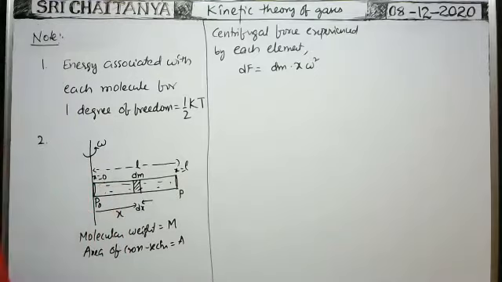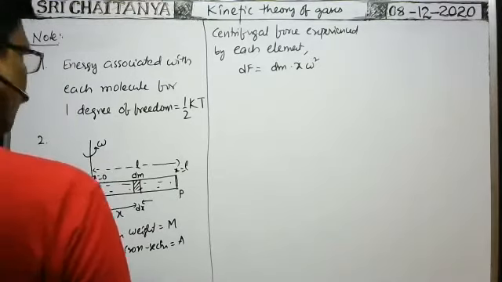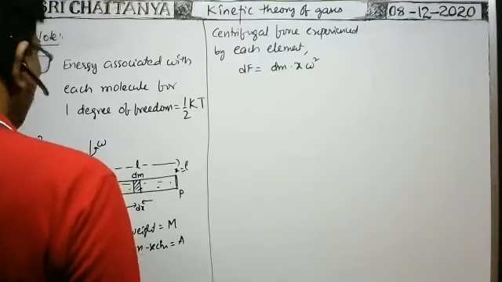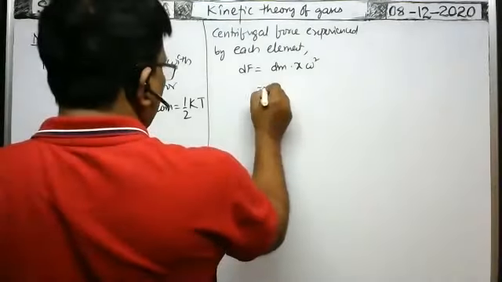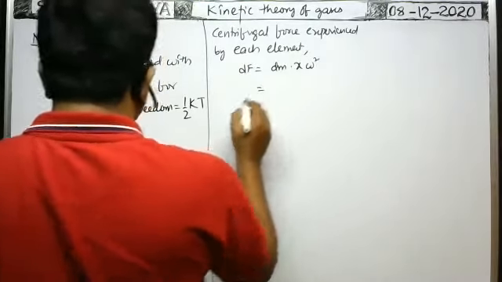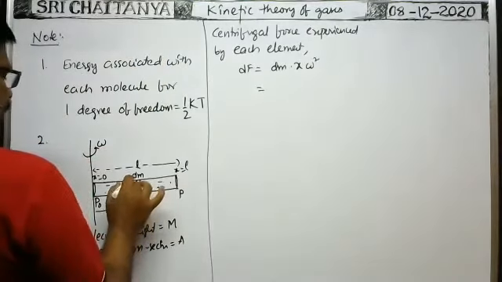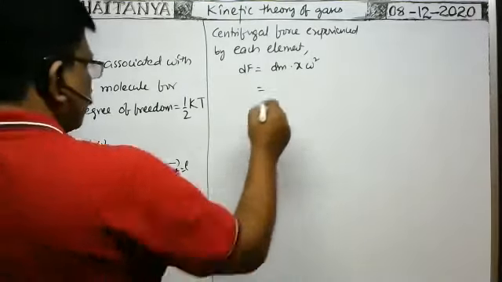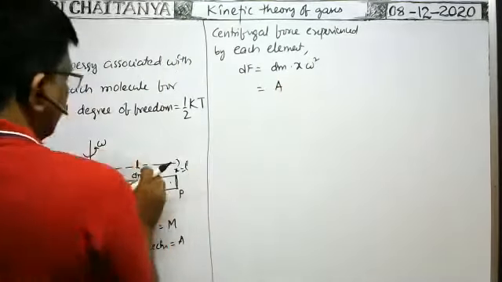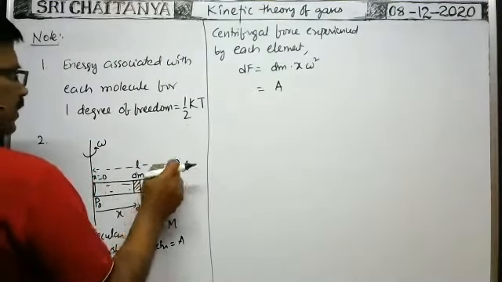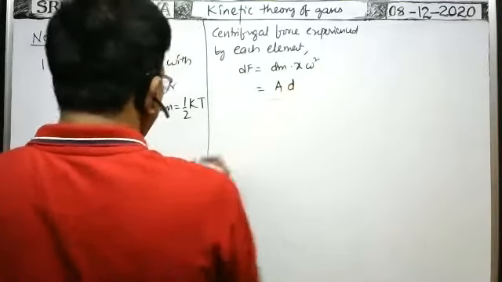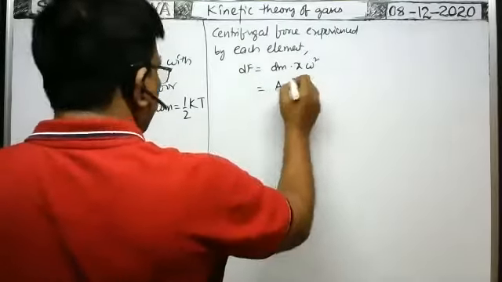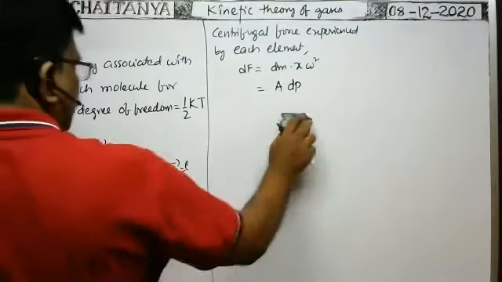In order to find the pressure here, force is equal to dm into x omega square. This is also equal to force means the pressure. Here, suppose at this point the pressure is P. Area of cross section of the tube is A. Then A into the pressure exerted by this element on the surface, say small dP, because pressure is capital P only.